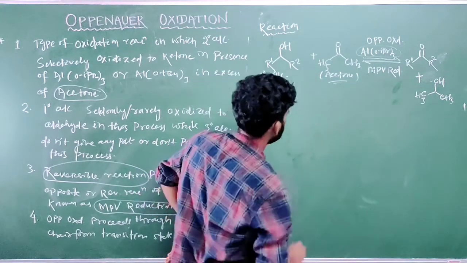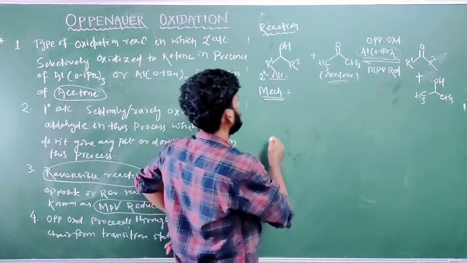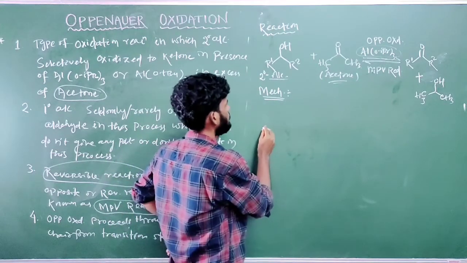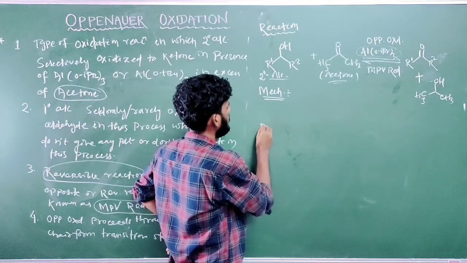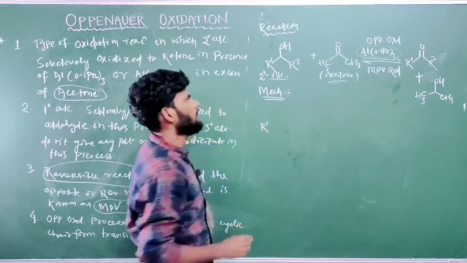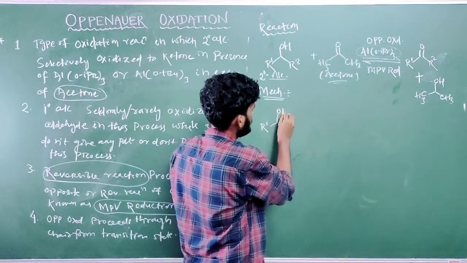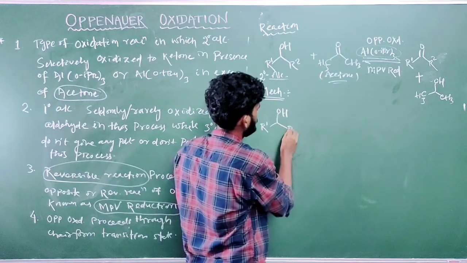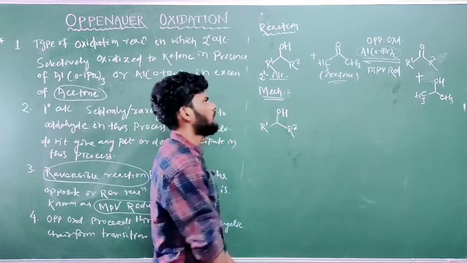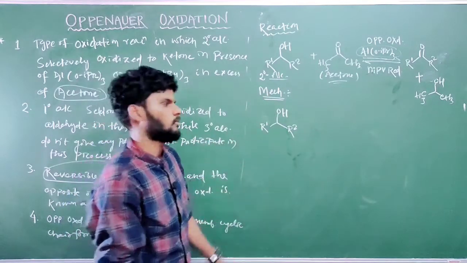Okay, so the mechanism. In the mechanism, from the start we have a secondary alcohol. Let us take the secondary alcohol as the starting material or substrate. This is the secondary alcohol, and to this we add aluminum isopropoxide.